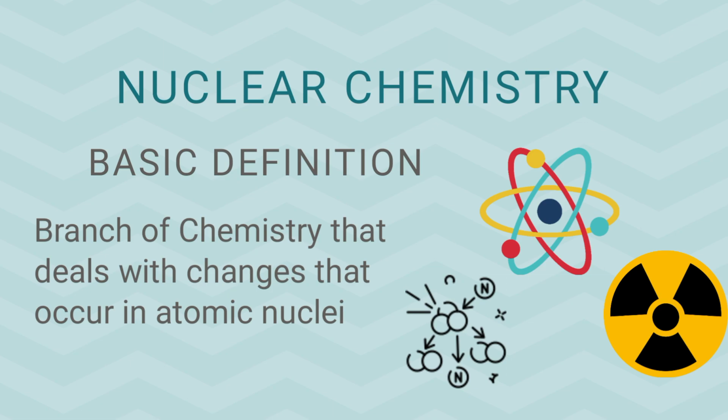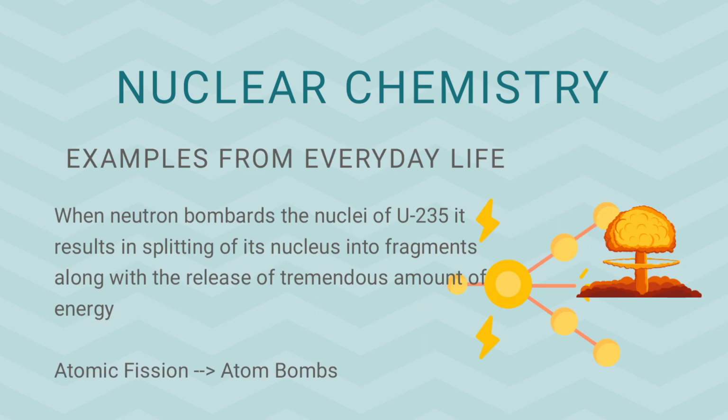Next is the branch of nuclear chemistry. As the name suggests, here we are basically dealing with the change in the atomic nuclei. So the branch of chemistry that deals with the changes that occur in the atomic nuclei is called nuclear chemistry. And we can quote the example of the atom bomb within nuclear chemistry. Atom bombs are basically produced on the principle of atomic fission reaction. Fission means to break into smaller parts.